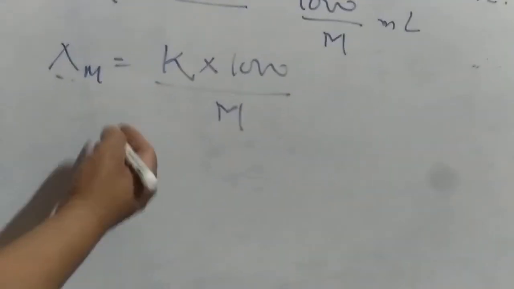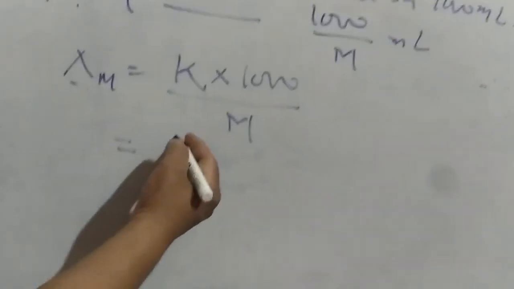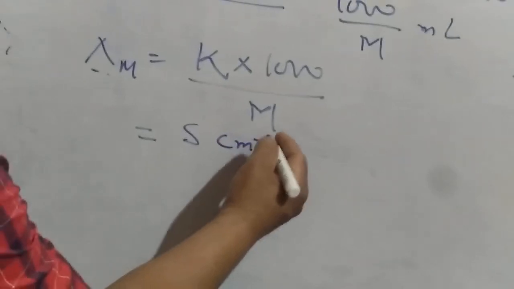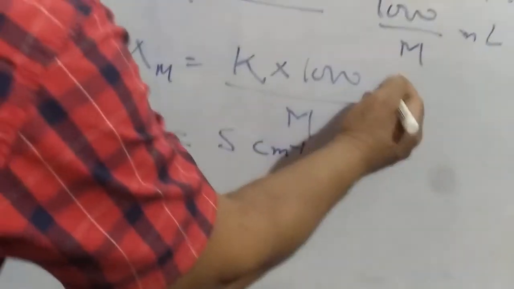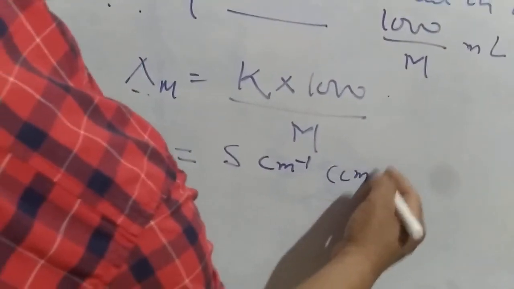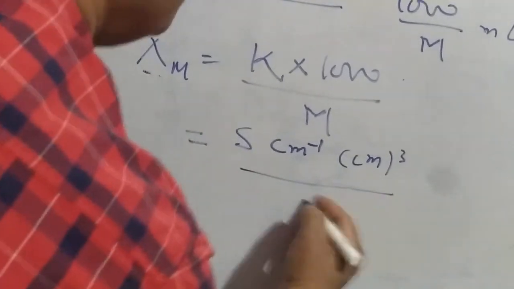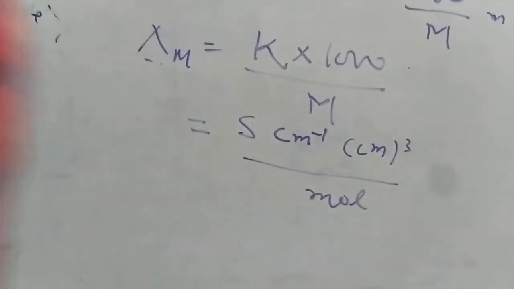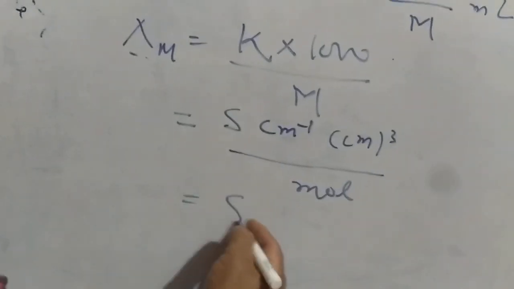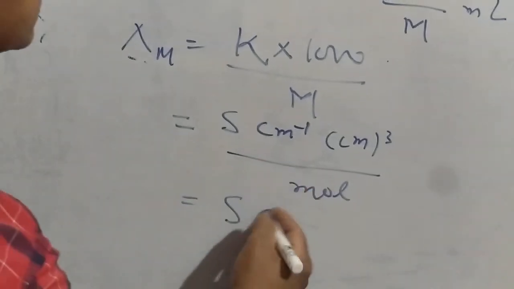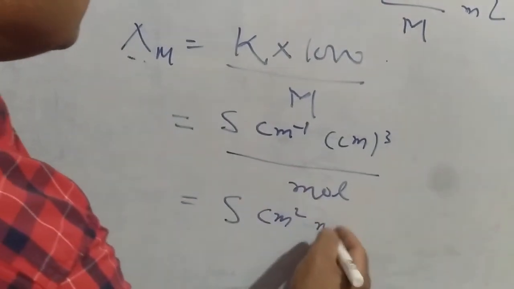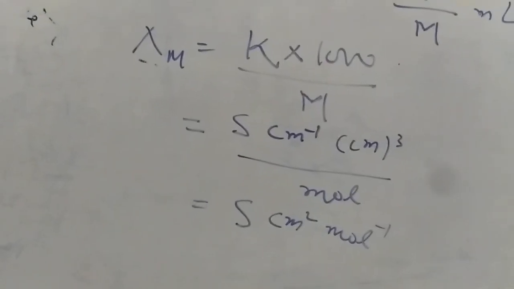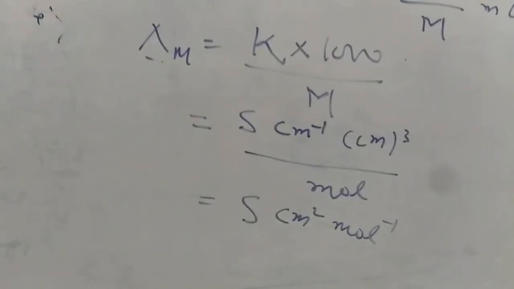Let's see the unit. The unit of kappa is Siemens centimeter inverse. This is 1000 mL, and mL means centimeter cube, divided by mole. So finally the unit will be Siemens centimeter square mole inverse. Okay, this is all about molar conductivity.